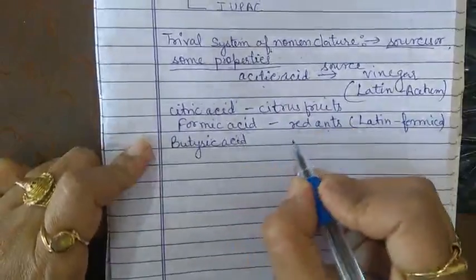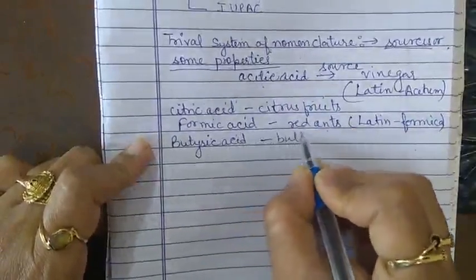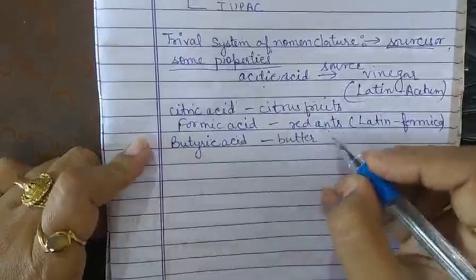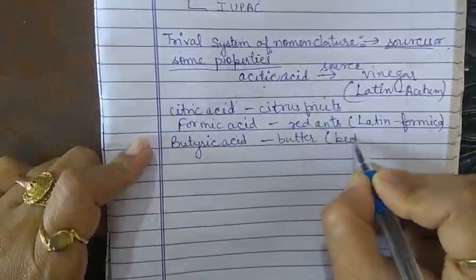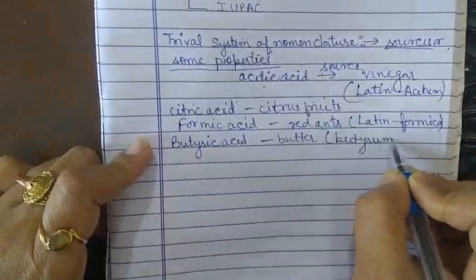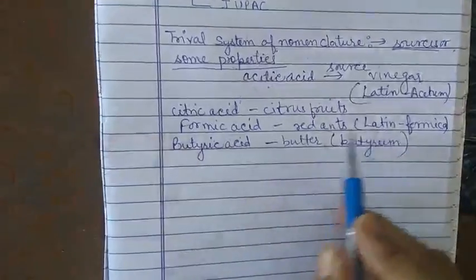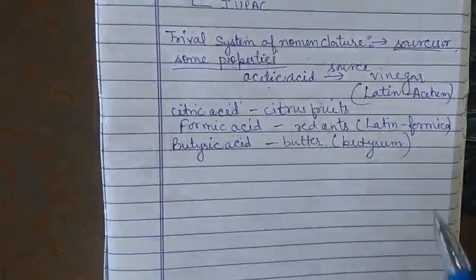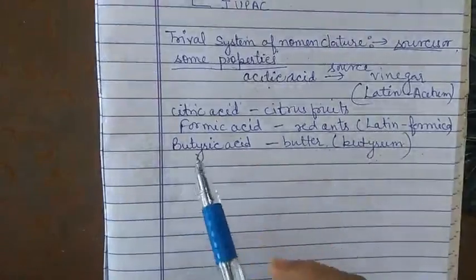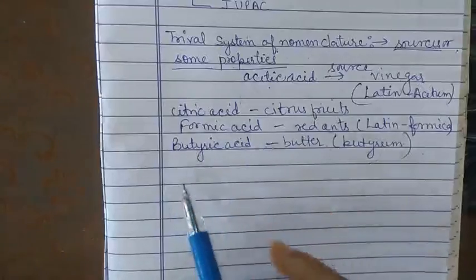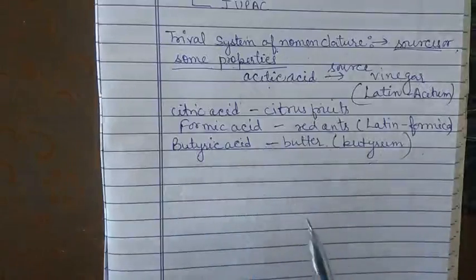So butyric acid got its name from butter. In the Latin language, butter is termed butyrum. It is extracted from the Latin word butyrum, and on the basis of butter we have given the name butyric acid.